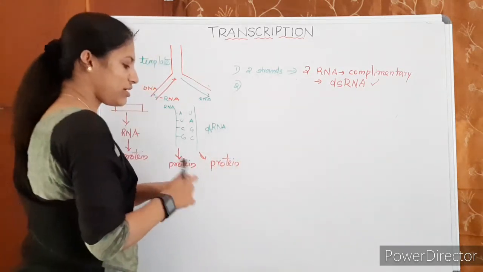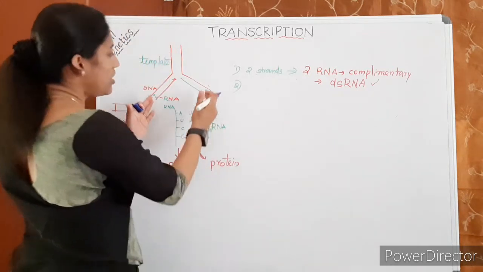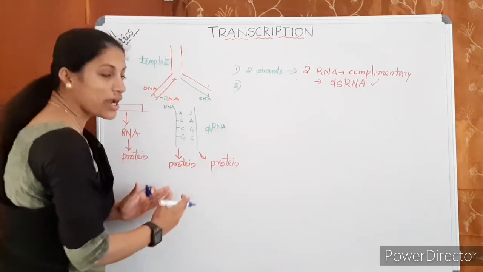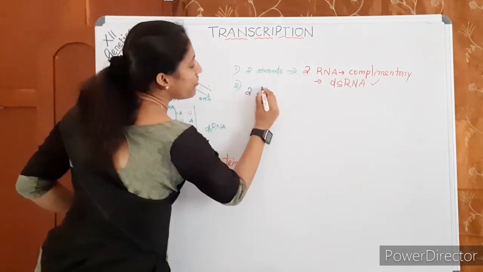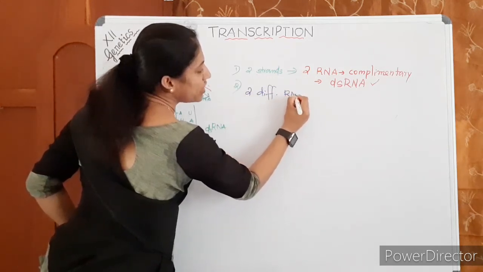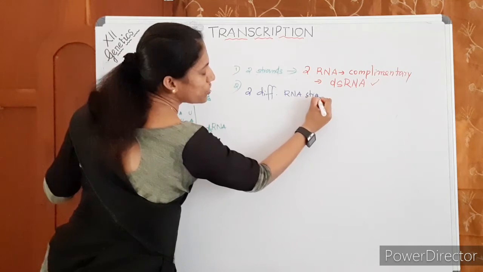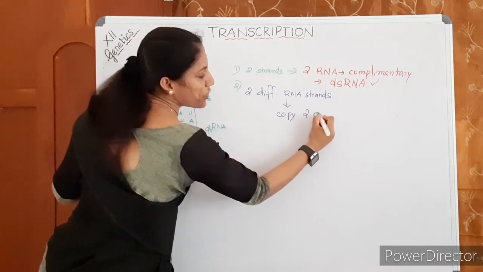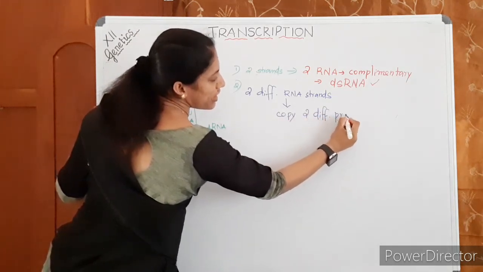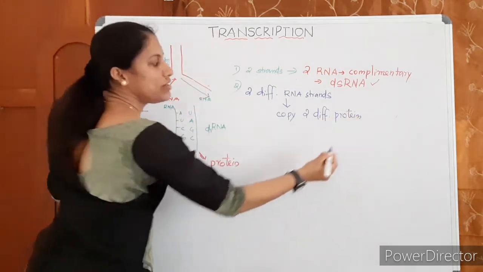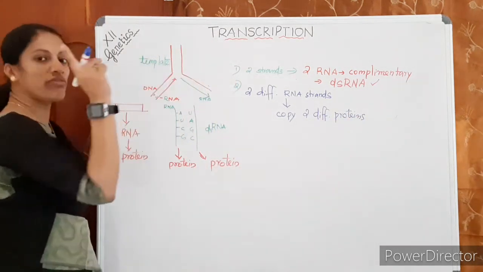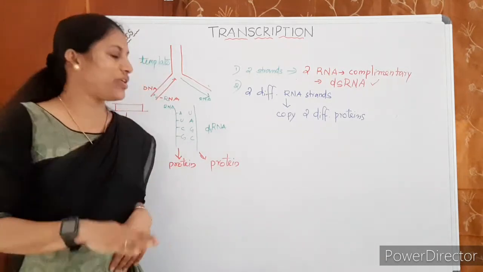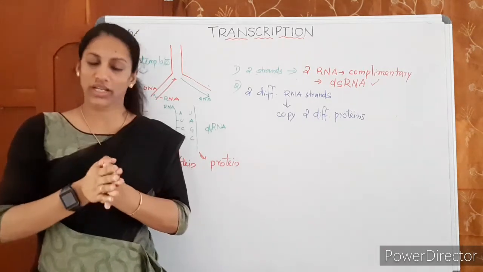So what is the second reason? If both the strands are copied and it is producing two strands and they are remaining unpaired, means they remain as two different RNA strands and they are translated to two different proteins. Okay, that may confuse the gene expression. From one portion of DNA, only one protein is required. That is the flow of genetic information. If it was the other way, it will confuse the flow of genetic information.